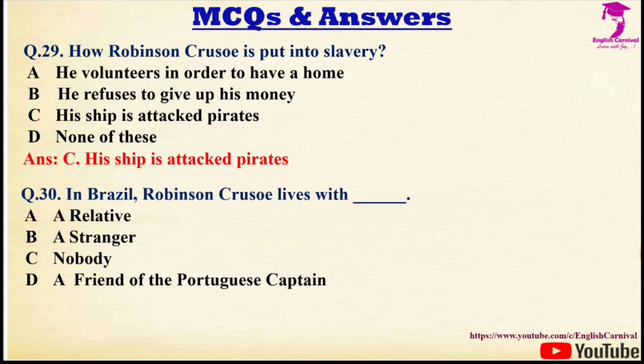Question number 30 we have, in Brazil Robinson Crusoe lives with dash. Options are A. A relative, B. A stranger, C. Nobody, and D. A friend of the Portuguese captain. Correct answer is D, and it is a friend of the Portuguese captain.